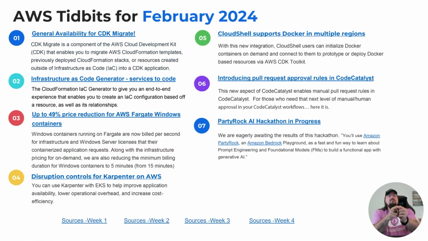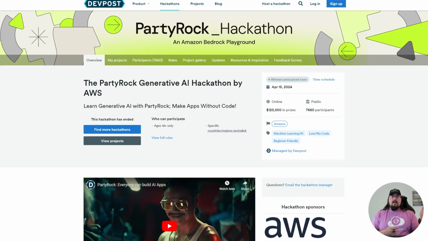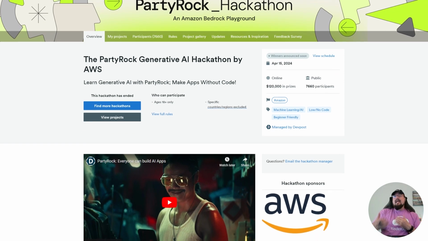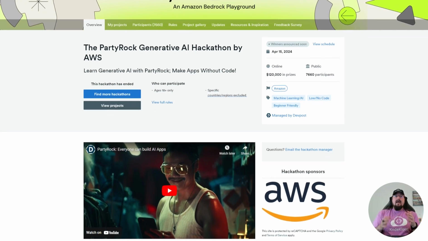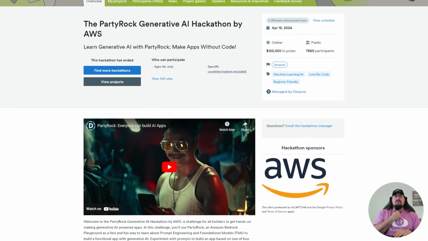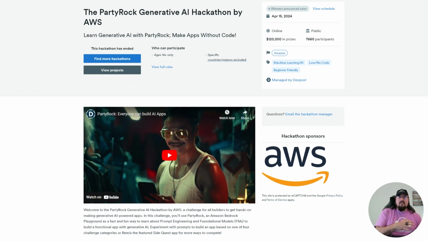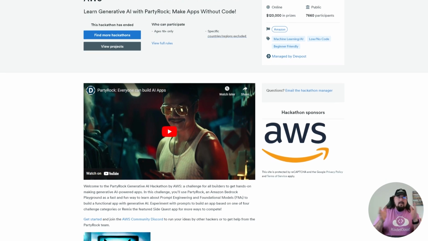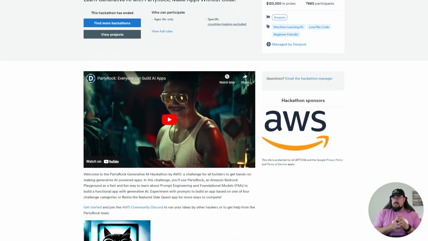Number seven. This one is more of a, hey, just be aware that we're going to talk about this again. Number seven is that somewhere back in February, AWS sent out an invite to people who wanted to participate in a hackathon where you created a generative app using Bedrock, which is their hosting tool for generative AI frameworks. So you can launch Mistral or Claude 3 in Bedrock if you want to, train it, run your apps, and have the model run and all the other stuff. So it's kind of cool.